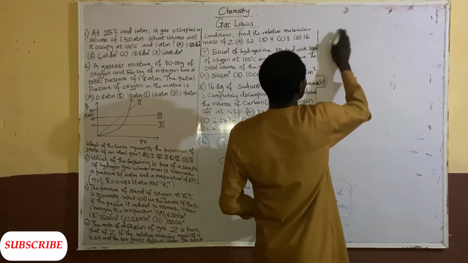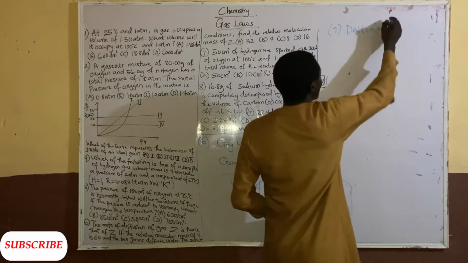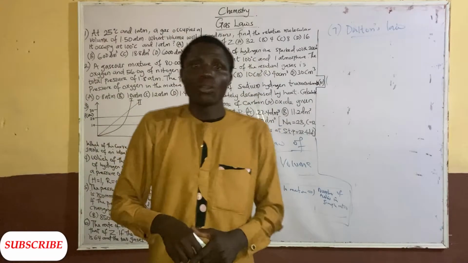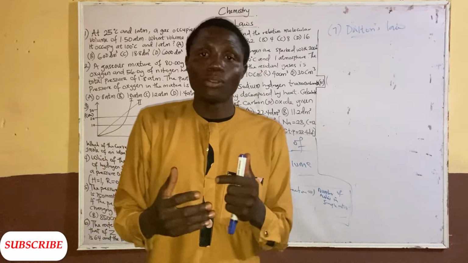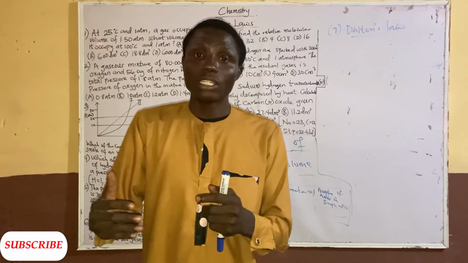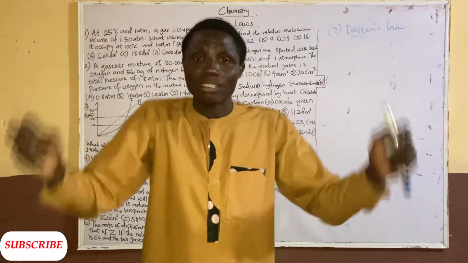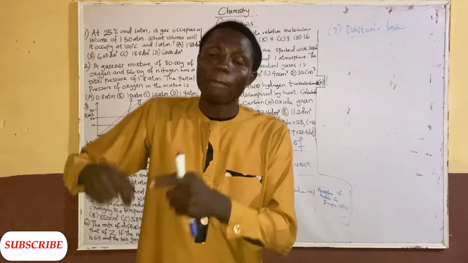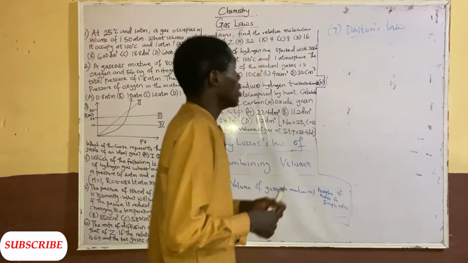So in our number 7, Dalton's law. Now I talk about Dalton's law. Dalton's law says that when two or more gases mix together, meaning they did not react together chemically, the total pressure exerted by the gas will be equal to the sum of the individual partial pressures of the component gases present in the mixture. I repeat myself again.